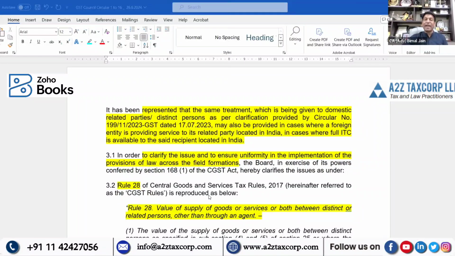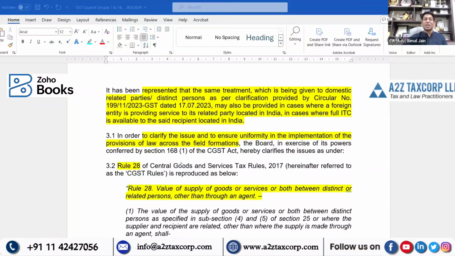So to clarify this position under Section 168(1), this circular is being issued.